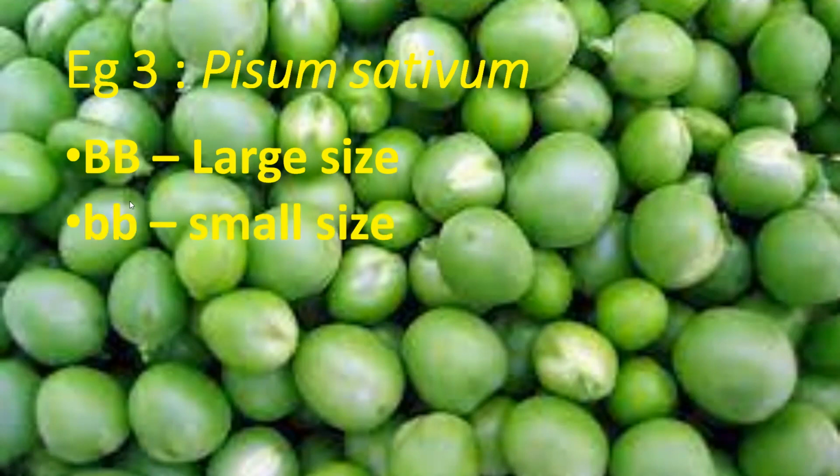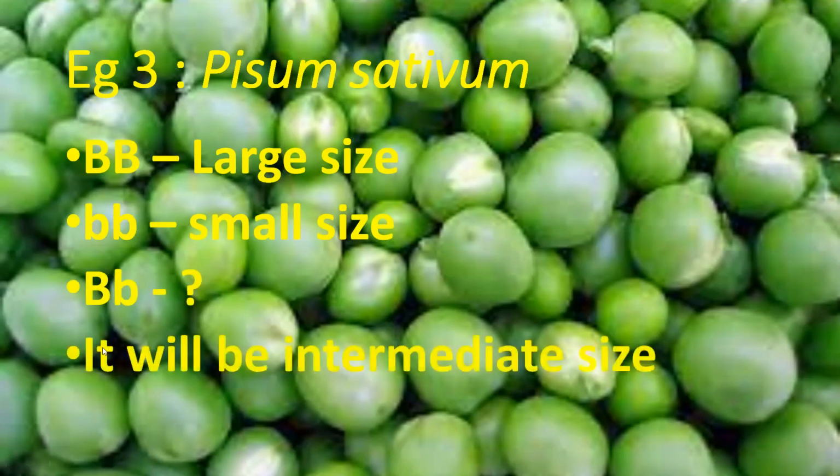When they cross these two, they got intermediate: capital B, small b, which will be intermediate size. That will become the middle of the two. If one parent is say 8 centimeters and the other is say 3 centimeters, then the offspring will be intermediate.